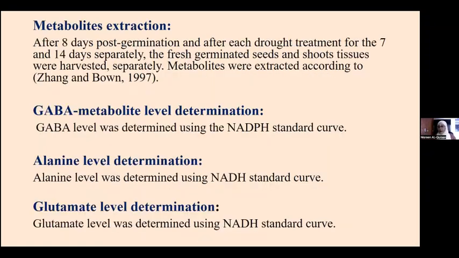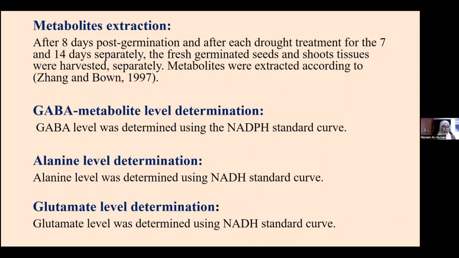Now, in metabolite extraction, after 8 days post germination, after 7 days of drought treatment, and after 14 days of drought treatment, we extracted the GABA according to Zangenbaum 1997. The metabolite supernatant we used to determine the GABA level, and alanine, and also the glutamate.